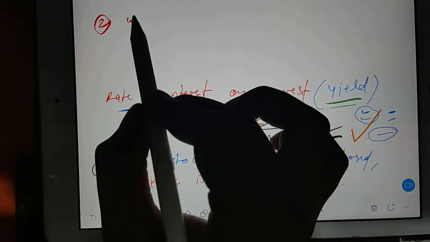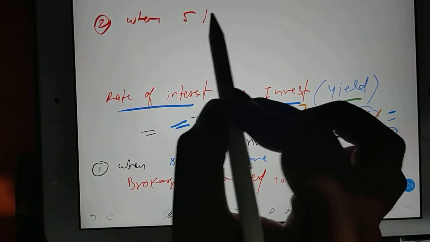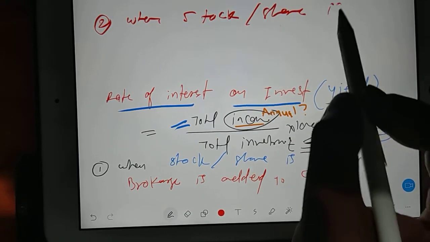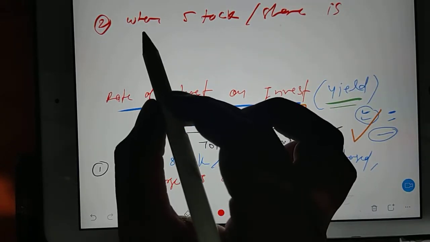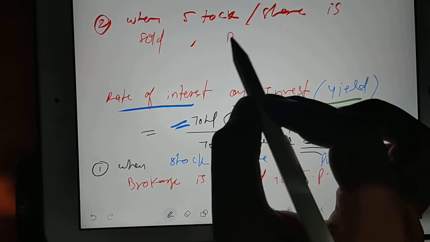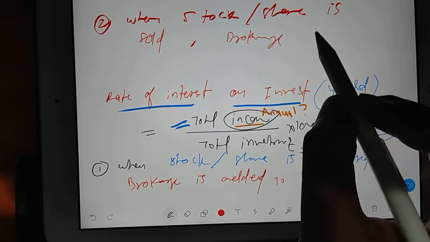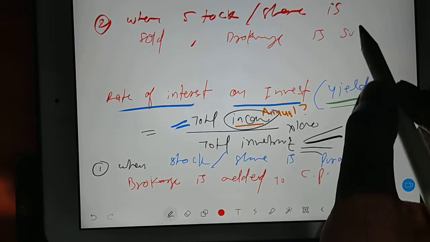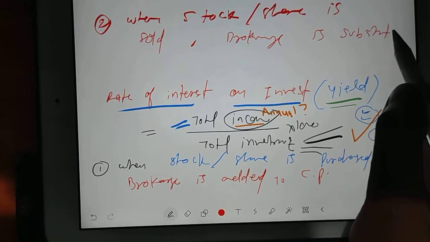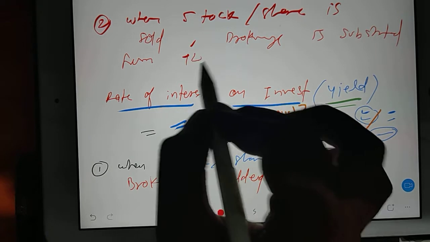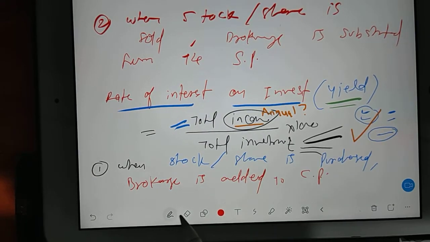Second one, when stock or share is sold, comma, brokerage is subtracted from the selling price.